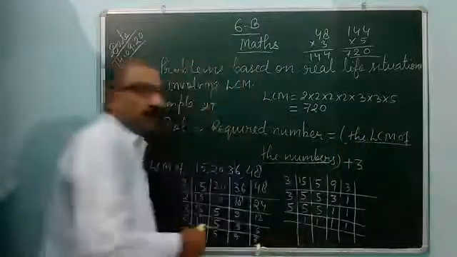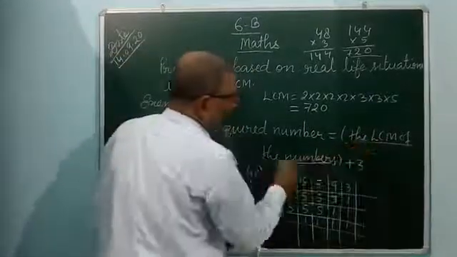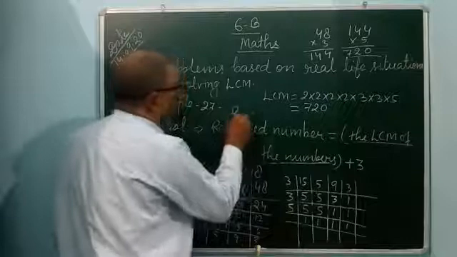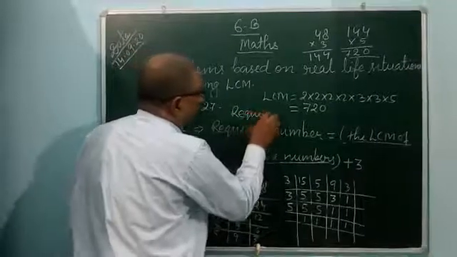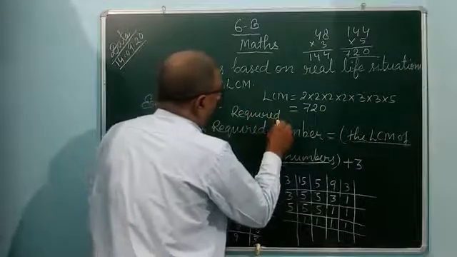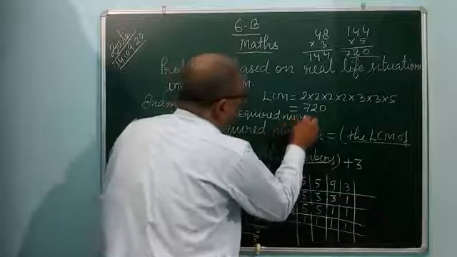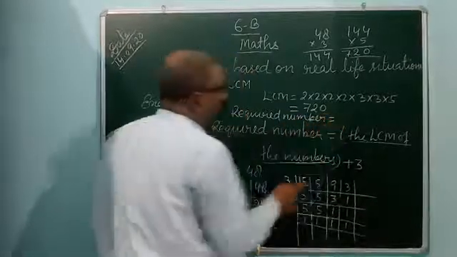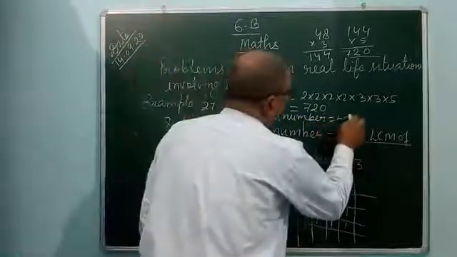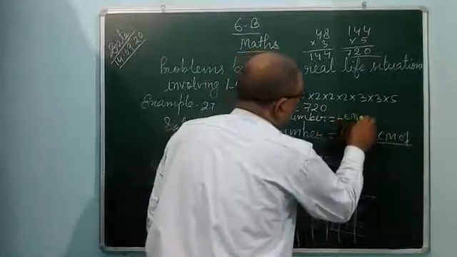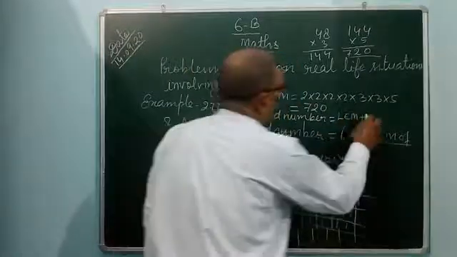So required number: what is the formula? The LCM of the numbers plus 3. Required number is equal to LCM plus 3.